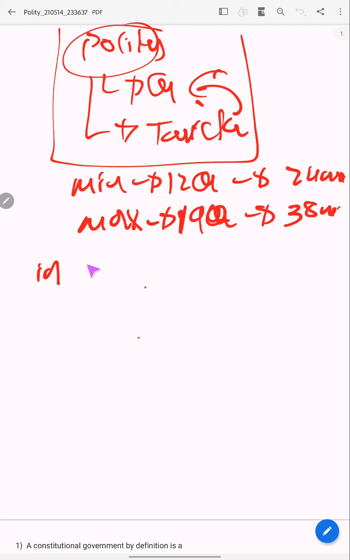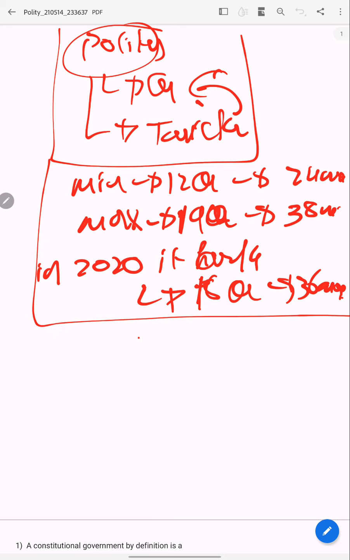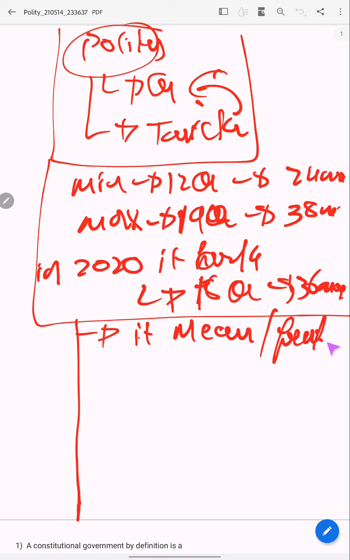In 2020 it asked 18 questions, that is 36 marks. UPSC asks 6 types of polity questions. First, it checks whether you know the meaning or features or not.